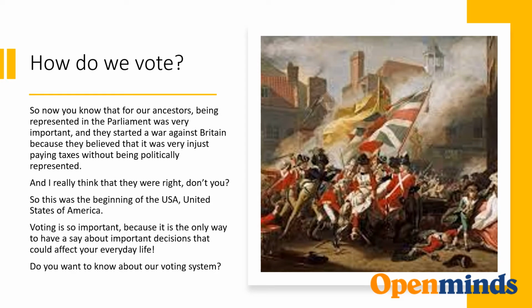How do we vote? So now you know that for our ancestors, being represented in the parliament was very important, and they started a war against Britain because they believed that it was very unjust paying taxes without being politically represented. And I really think that they were right, don't you? So this was the beginning of the USA, United States of America. Voting is so important because it is the only way to have a say about important decisions that could affect your everyday life. Do you want to know about our voting system?